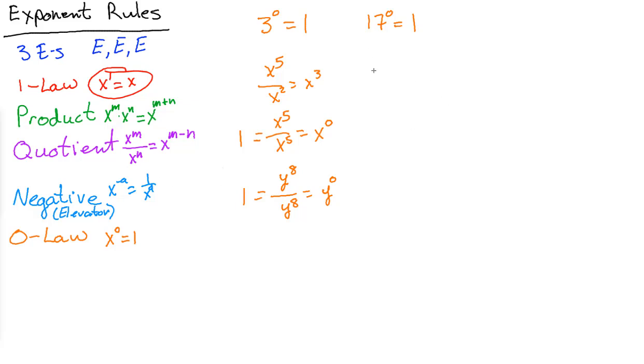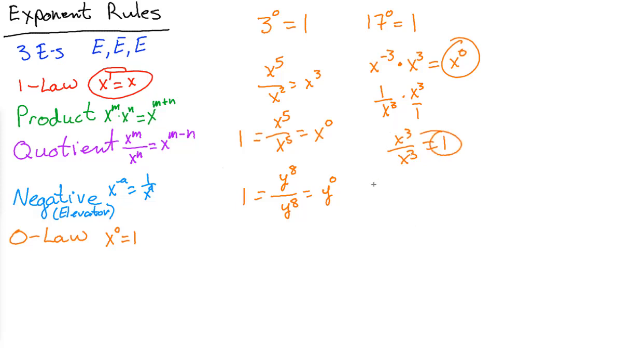All right, let's try it again with the product and the negative rules. So we know that x to the negative 3 times x to the third has to equal x to the negative 3 plus 3. That has to be x to the 0 power based on the product rule. But we also know that x to the negative 3, elevator rule, is 1 over x cubed, times x cubed. That's x cubed over x cubed, same thing, and it equals 1. So look at this, x to the 0 equals 1.